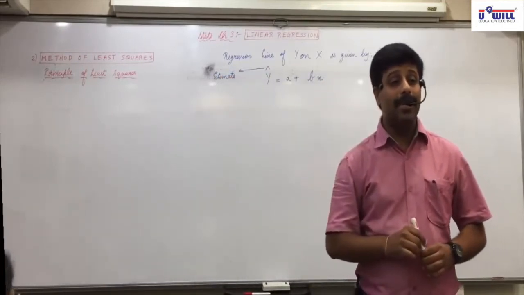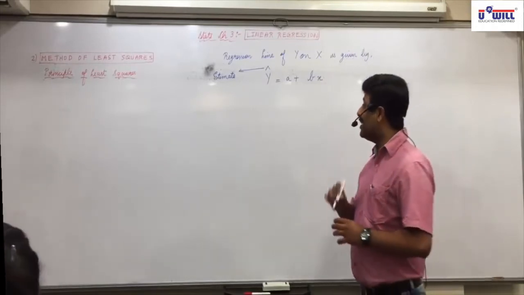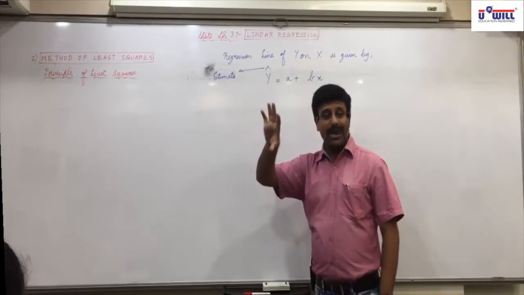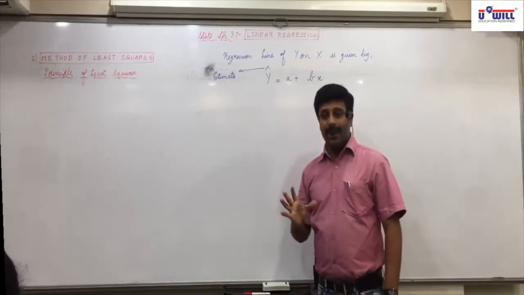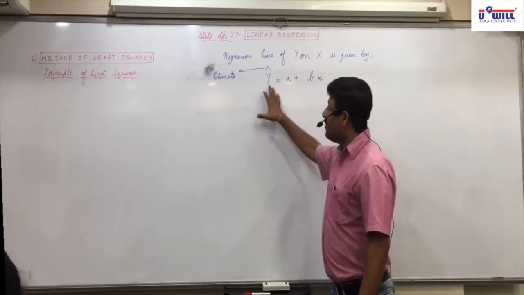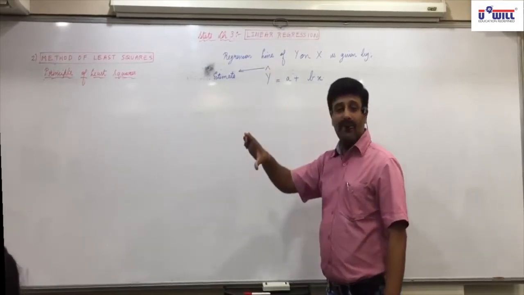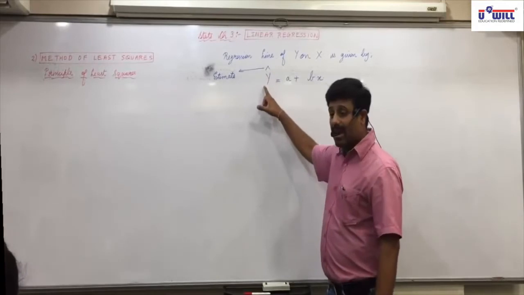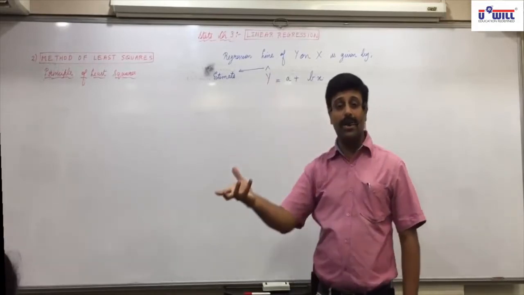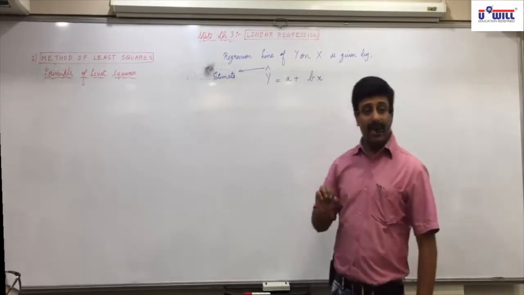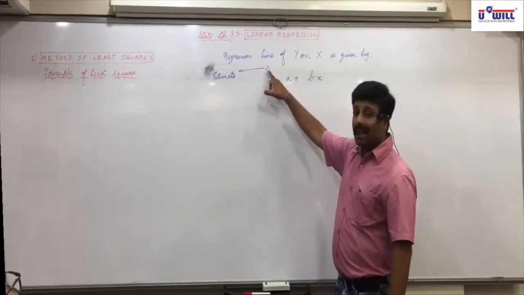Estimate. We are going to find the estimate of y for a given value of x. Therefore, we don't call it simply y, we call it y cap, because actual value of y will be different and estimate of y will be different. And the difference in the two is called error. So here we are estimating the value of y. Therefore, instead of y, you denote it as y cap.